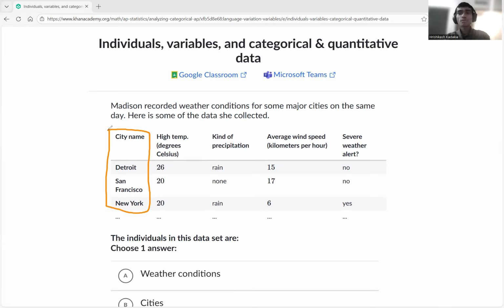What am I doing all of this for? What is the main purpose? For whom am I doing all this? I'm doing it for those people. So they are my individuals in mathematics for the data set. So I'm measuring the temperature, the precipitation, the wind speed, and the severe alert for whom? For the cities. So the cities are considered my individuals.